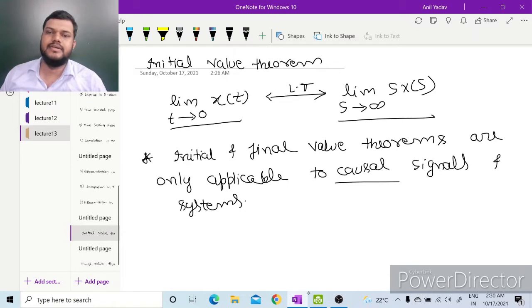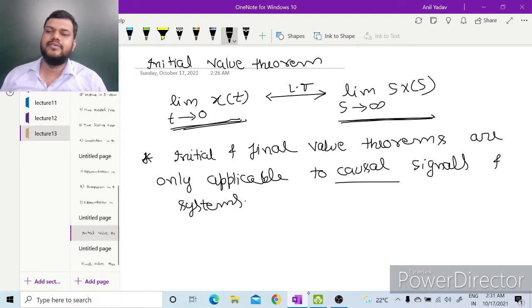Hello guys, so let us see initial and final values theorem. Initial and final values theorem are used to calculate value at t = 0 and at t = infinity with the help of having Laplace transform of a signal. If we are having Laplace transform of a signal, we can calculate value of x(t) at t = 0 and at t = infinity. So initial value theorem tells that limit t tending to 0 of x(t) in S domain will be limit s tending to infinity of sX(s).